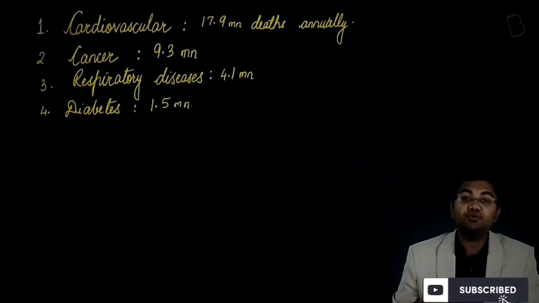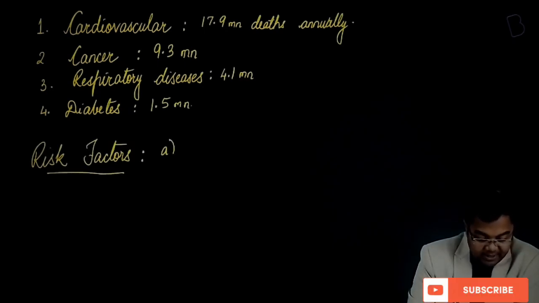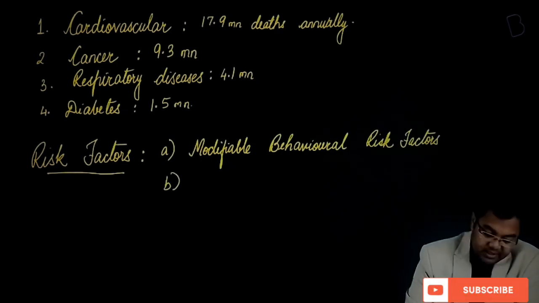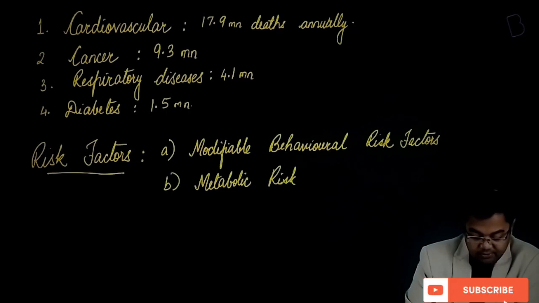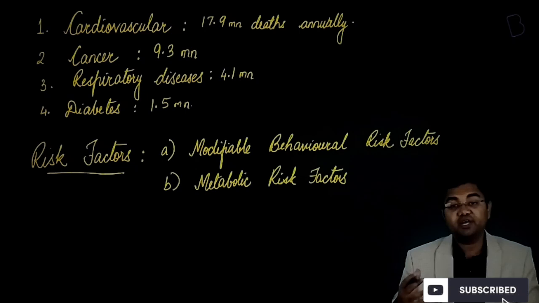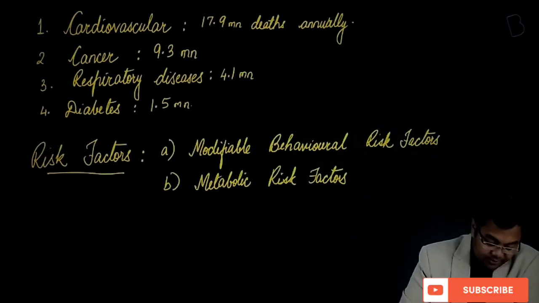Not only this, if you talk about the risk factors, there are two kinds of risk factors. What are these? The first one can be called modifiable behavioral risk factors, and the second one can be called metabolic risk factors. Now when we talk about these two, what do we mean by modifiable behavioral risk factors and what do we mean by metabolic risk factors?